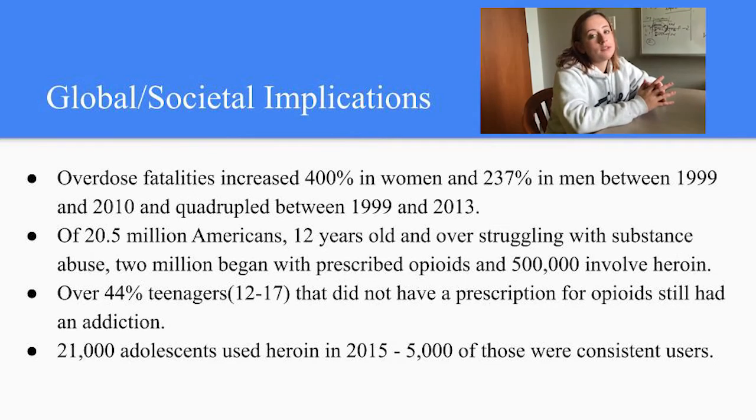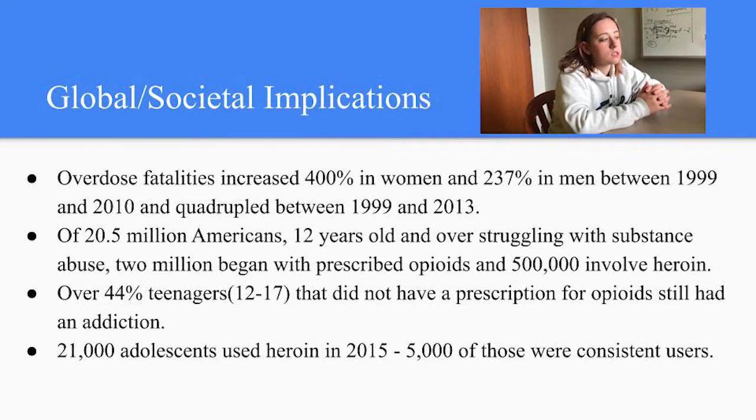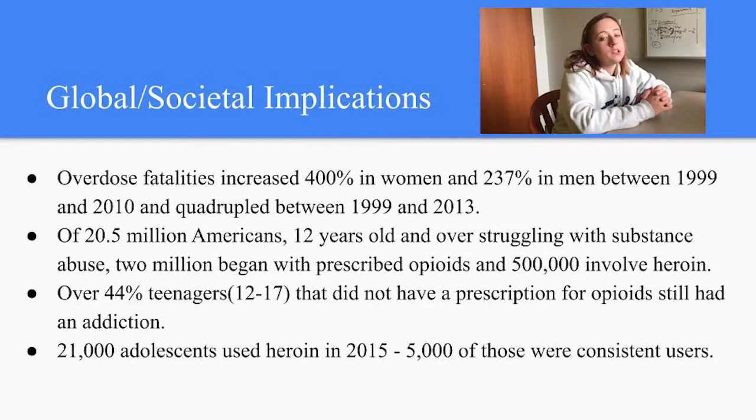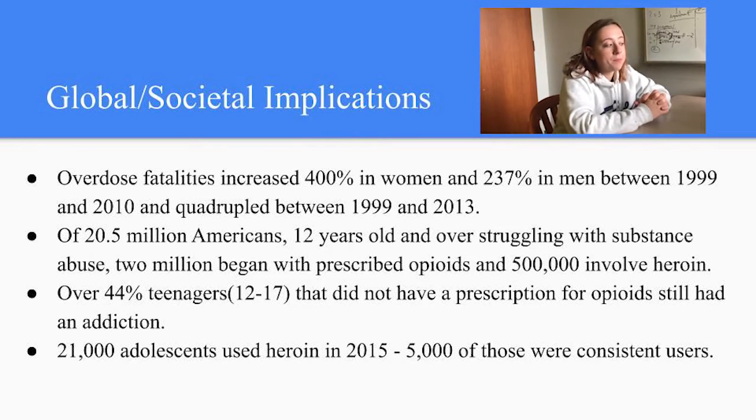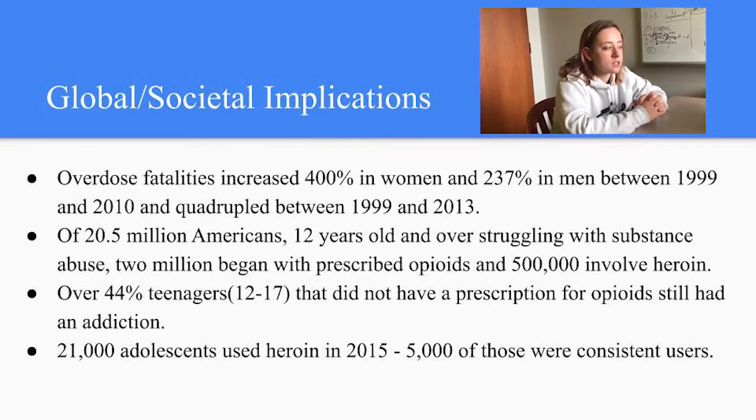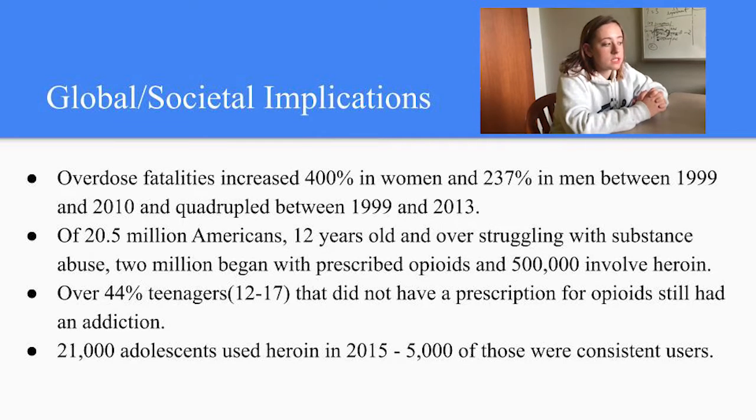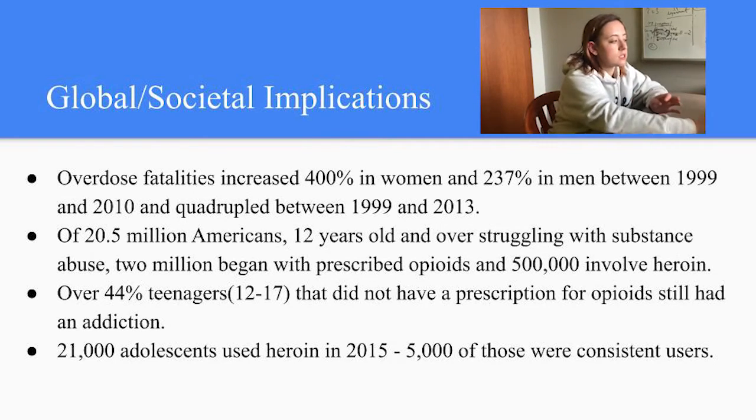Of 20.5 million Americans that struggle with substance use, 12 years and older, 2 million began with prescribed opioids, and 500,000 all involve heroin. Over 44% of teenagers between the ages of 12 and 17 that did not have a prescription for opioids still had an addiction. 20,000 adolescents used heroin in 2015. 5,000 of those kids were consistent users.